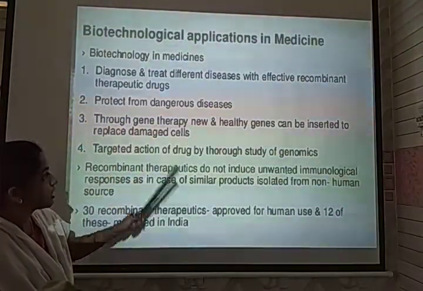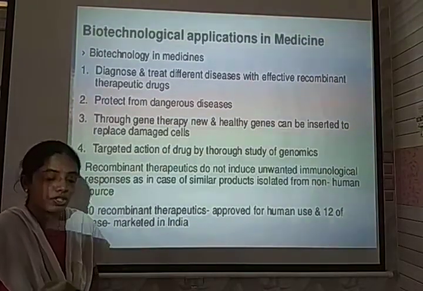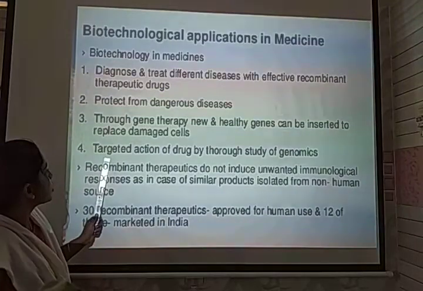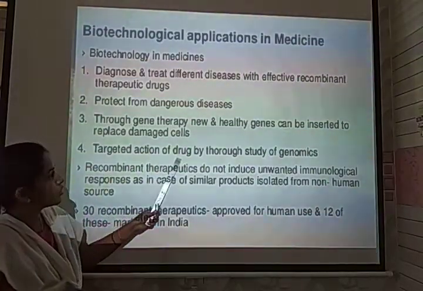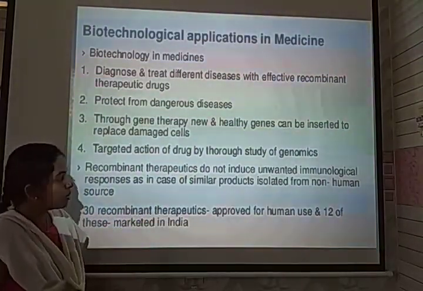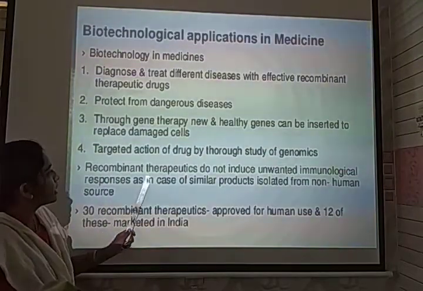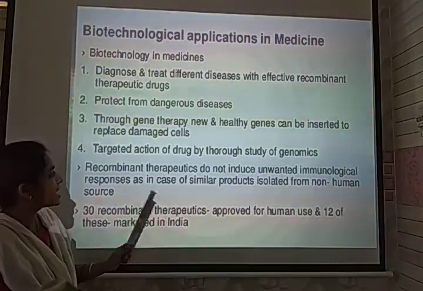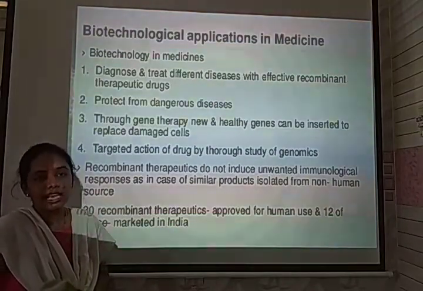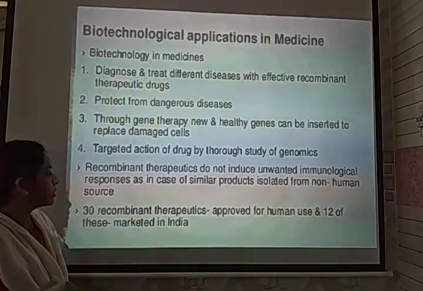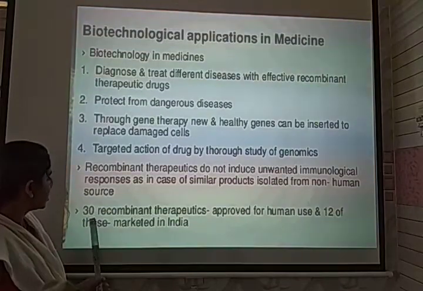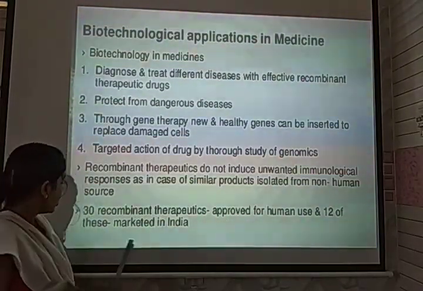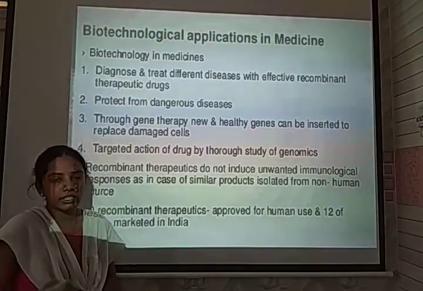Through gene therapy, which has been extensively used to treat some genetic disorders, and the targeted action of drugs through the study of genomics. Recombinant therapeutics do not induce unwanted immunological responses, as in the case of similar products isolated from non-human sources. Nearly 30 recombinant therapeutics are approved for human use, and 12 of these are marketed in India.